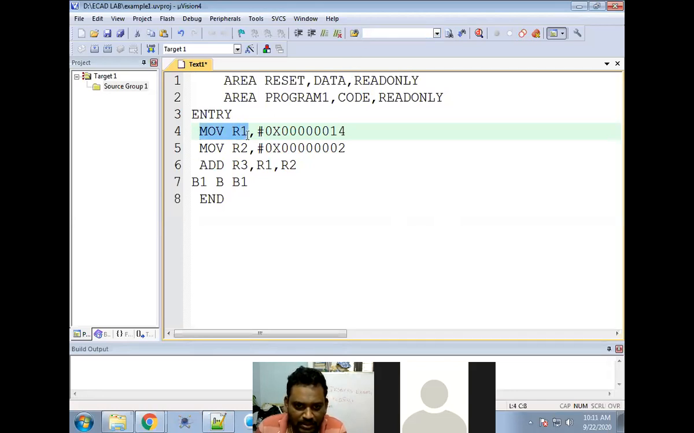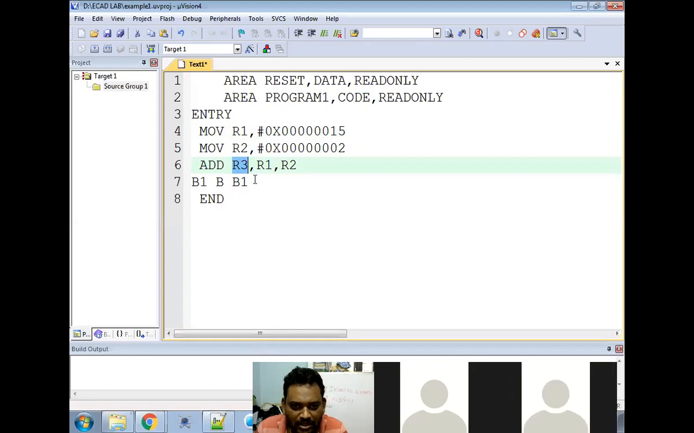So MOVE R1 comma hash 0x0014. You can give any type of data you want. You need to give 32-bit data, so here I can give 15 or something. Next, MOVE R2 comma some value. Then ADD R3 comma R1 comma R2. R3 is our destination: the contents of R1 and R2 are added and the result is stored in R3.